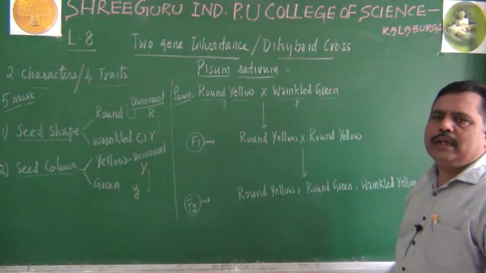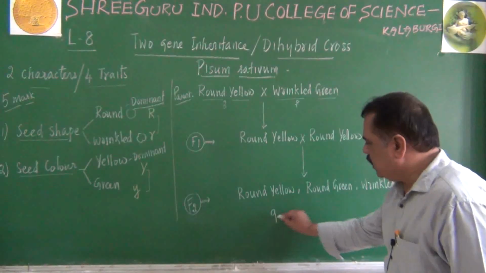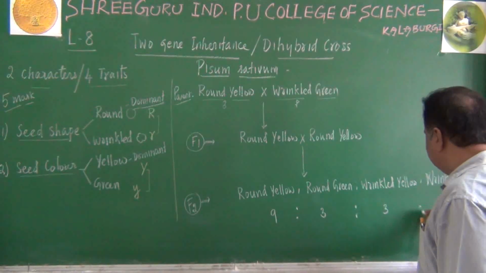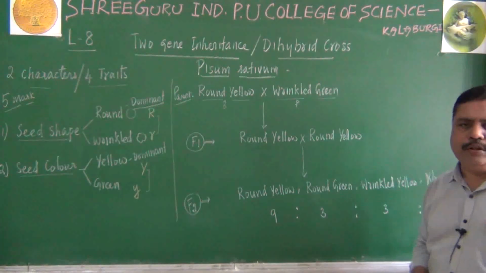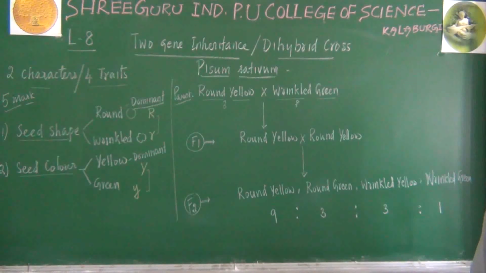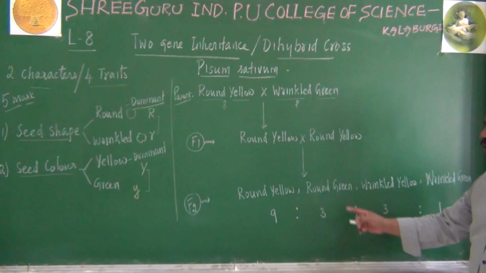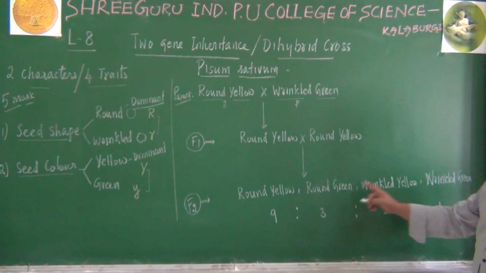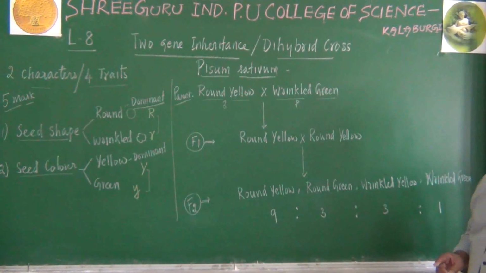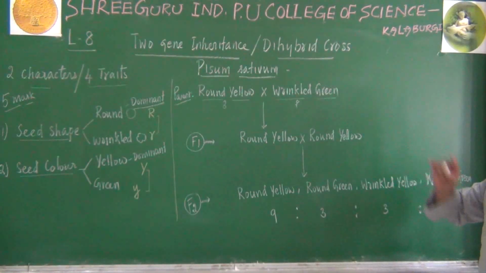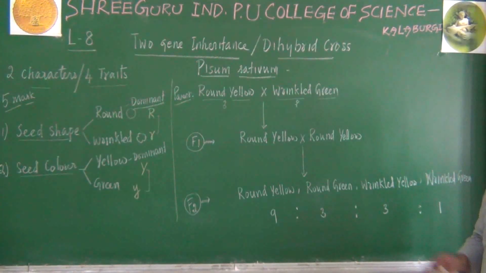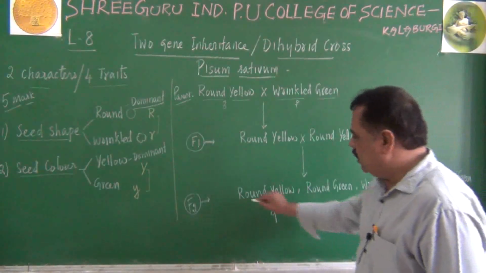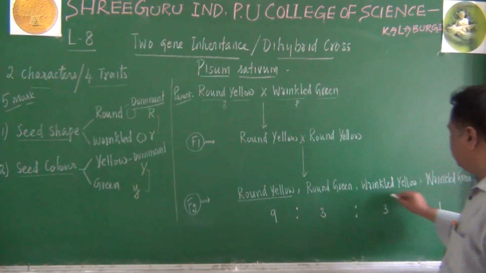In what ratio they have been produced means, in the 9:3:3:1 ratio they have been produced. F2 generation exhibited 9:3:3:1 ratio of round yellow, round green, wrinkled yellow and wrinkled green respectively. Now comes one new question in our mind. What is that? In the F2 generation, we got round yellow and wrinkled green.